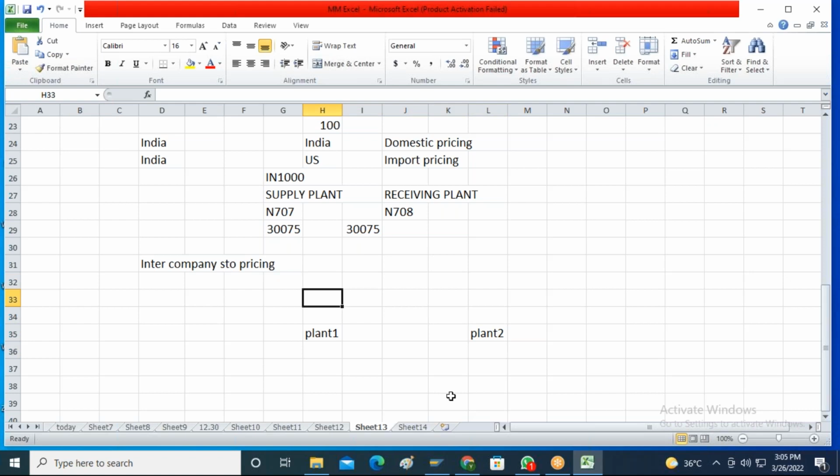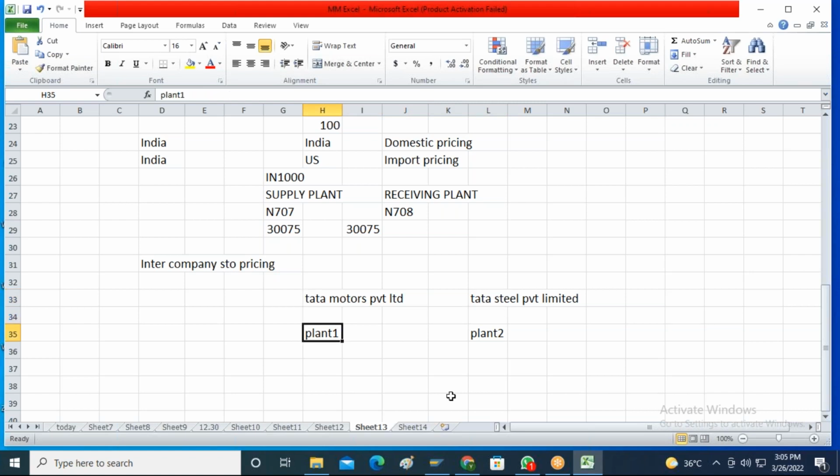Let us say the company codes are Tata Motors Private Limited and Tata Steel Private Limited. So every plant belongs to a separate company code.